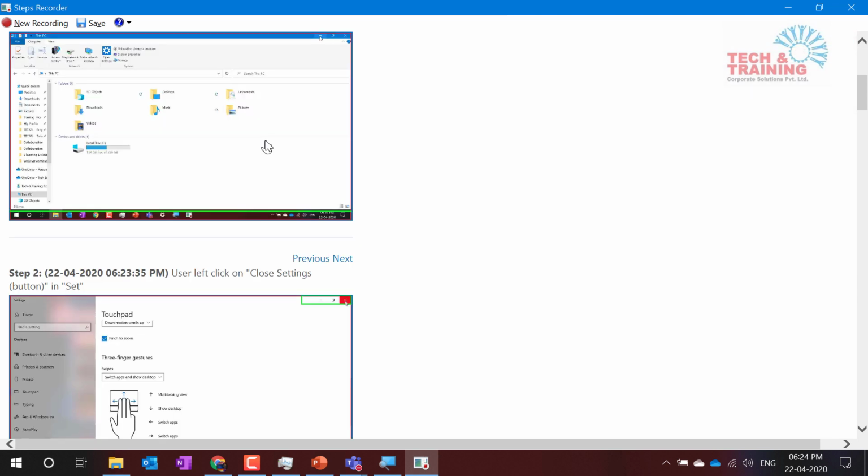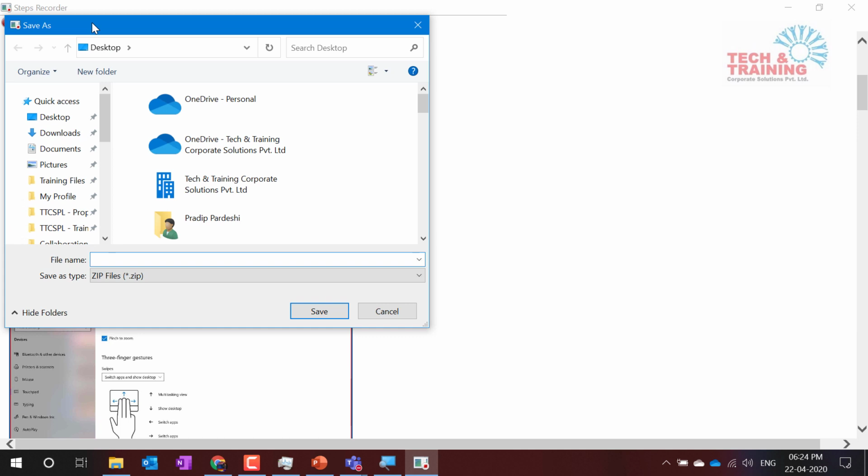How do I remove all these pictures from this Problem Steps Recorder? Let's learn about that feature. There is no feature in Windows that can help you remove these pictures, but I have found a technique that I use to solve this problem. So let's see how I solve it.